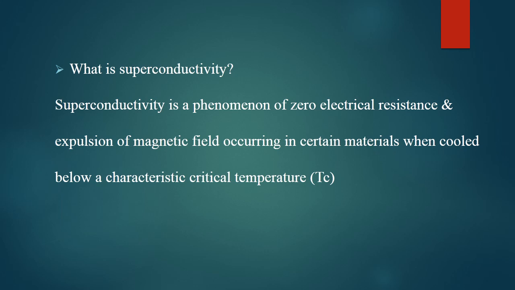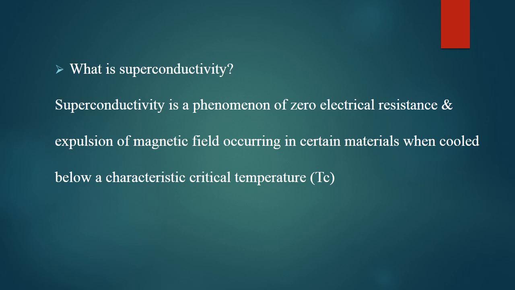Today we are going to discuss superconductivity. Let me start with a question: what do you mean by superconductivity? It is a phenomenon of zero electrical resistance. It happens when there is an expulsion of magnetic field from certain materials when they are brought below a critical temperature. Critical temperature means a certain temperature at which the particular material becomes a superconductor.